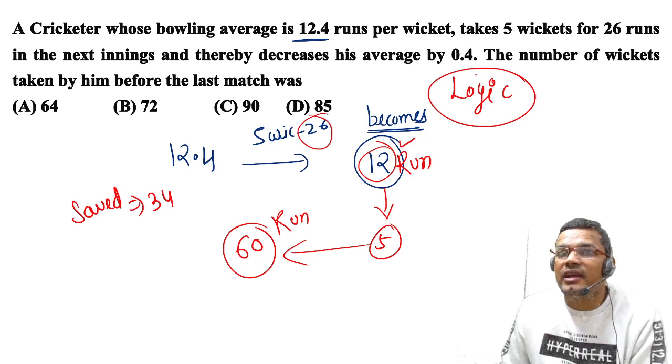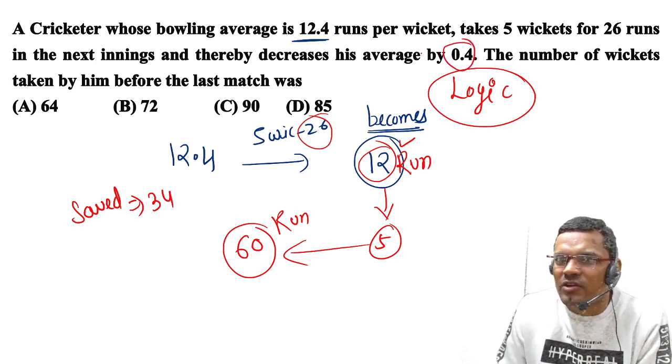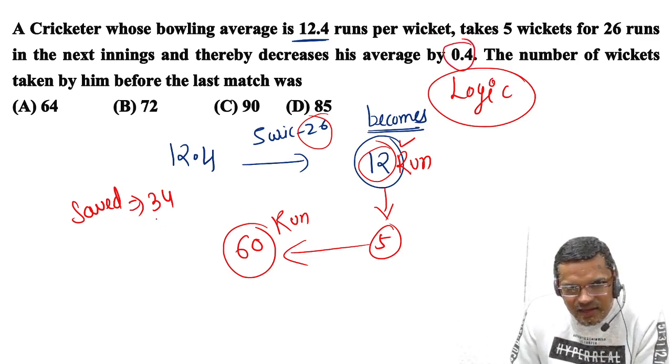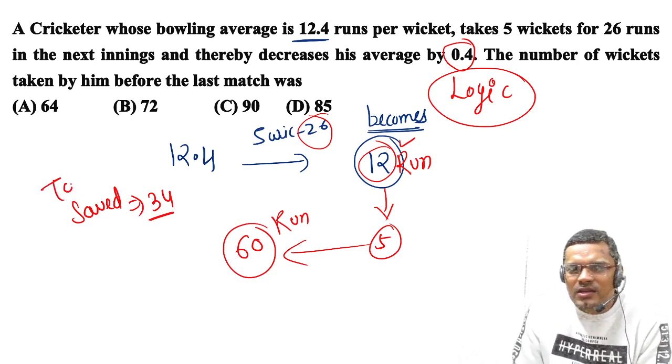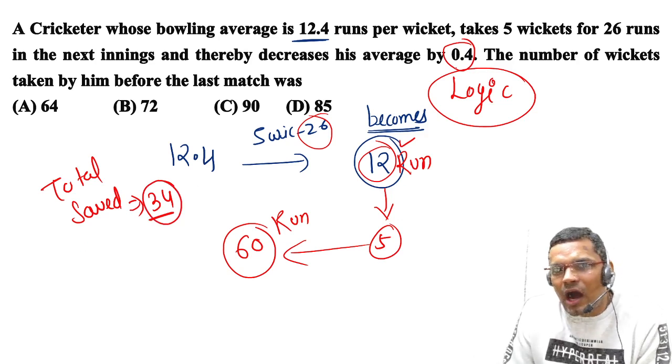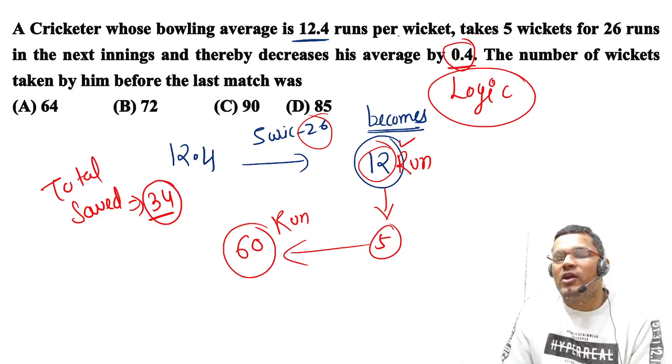And for every wicket, how much does he save? 0.4. So the total saved is 34 runs, and for every wicket he is saving 0.4 run.